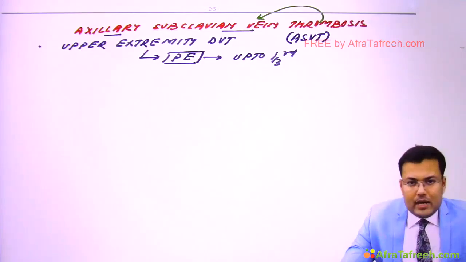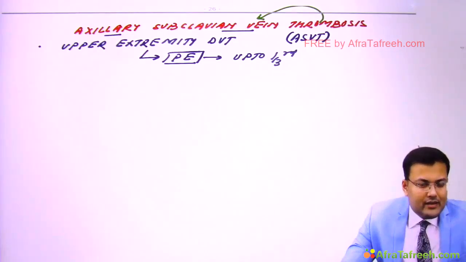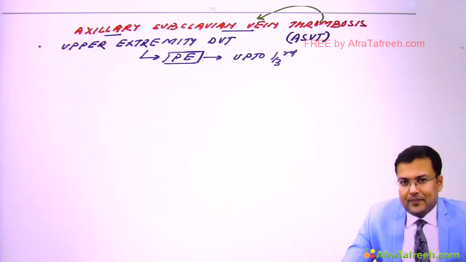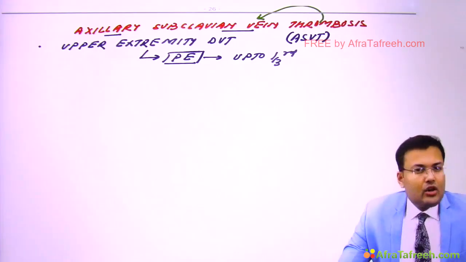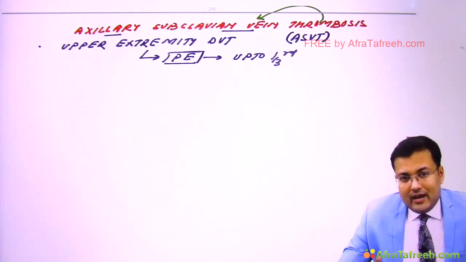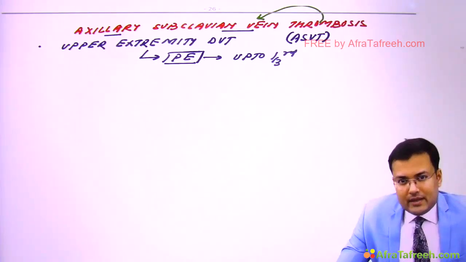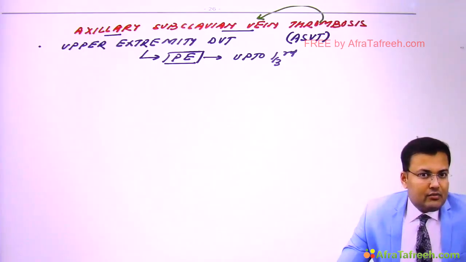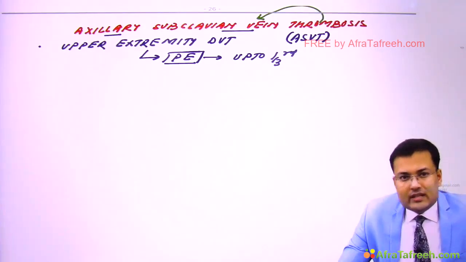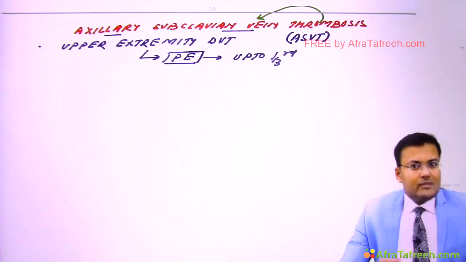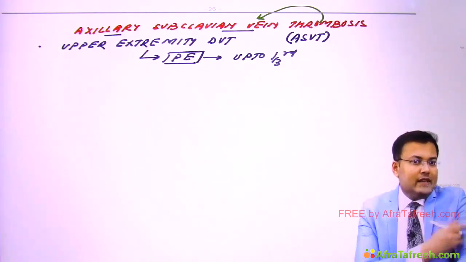Now see, it is of two types: primary ASVT and secondary ASVT. Primary means here the cause is not well defined, and secondary ASVT, here it is because of something. For venous thrombosis, one of the risk factors is hypercoagulable state. Hypercoagulable state is going to increase the risk of secondary ASVT, or sometimes patients are having indwelling venous catheter.